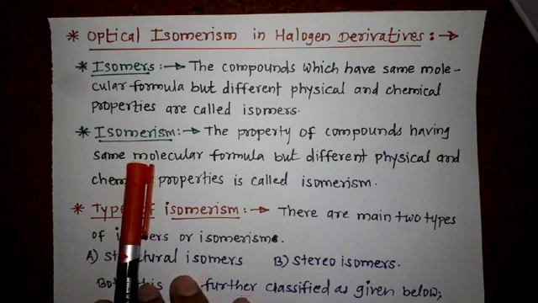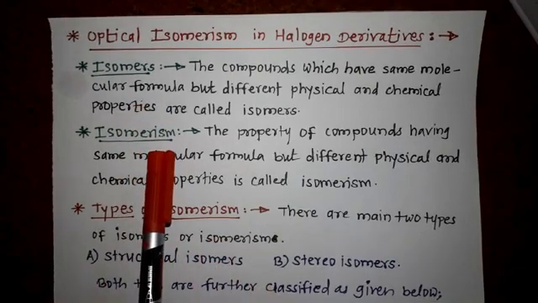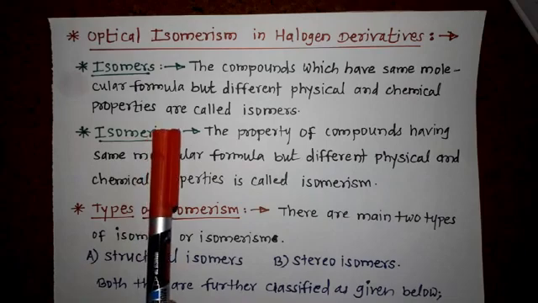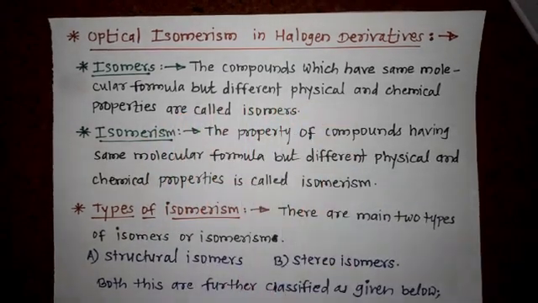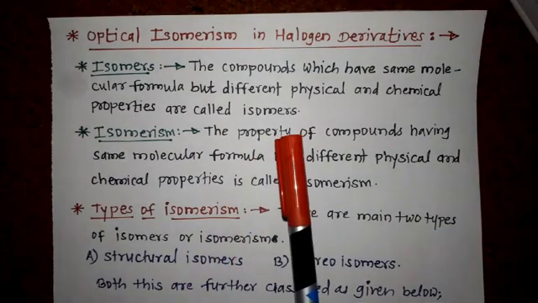We already studied this topic, isomers and isomerism, in 11th standard book, but here we just overlook it.